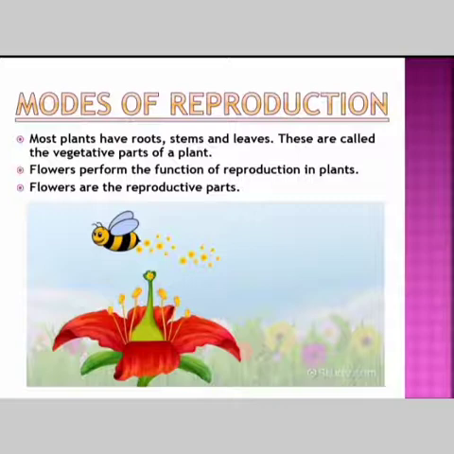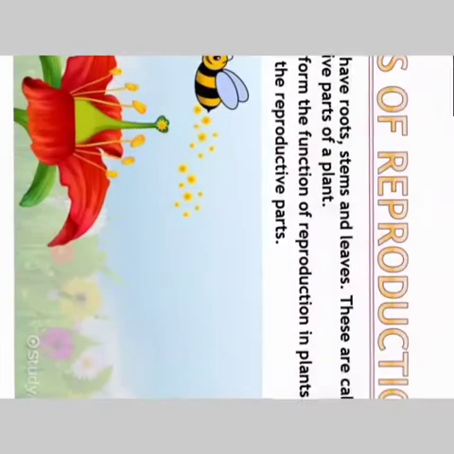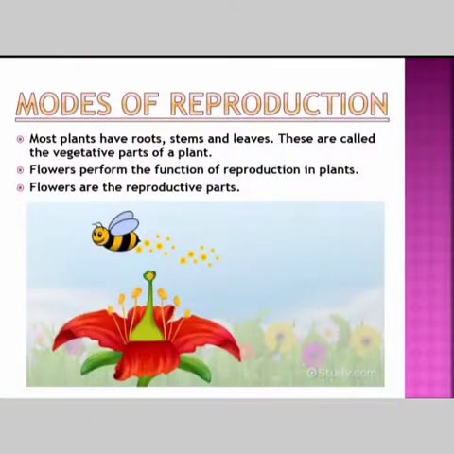In class 6, you might have learned about different parts of a flowering plant, right? Can you list out the various parts of a plant and write down the function of each part? I want you to do it, and we shall discuss that in the live session. Most plants have roots, stem and leaves. These are called the vegetative parts of a plant, isn't it?